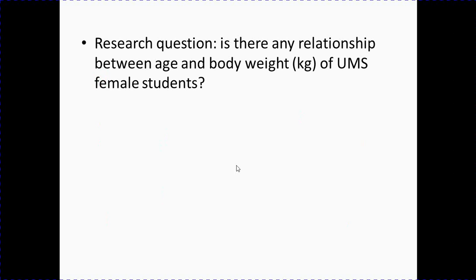So let's see. This is the new research question developed by me. Is there any relationship between age and body weight in kg of UMS female students?